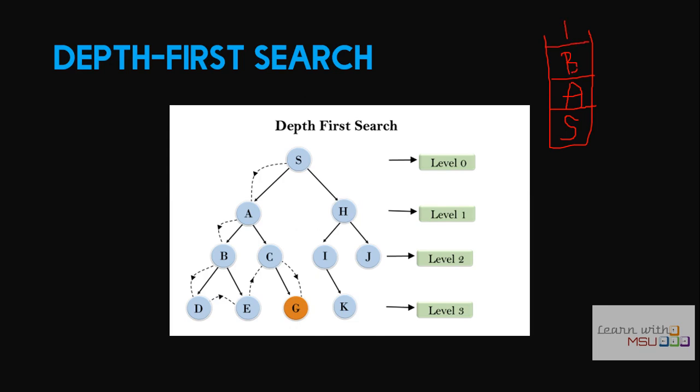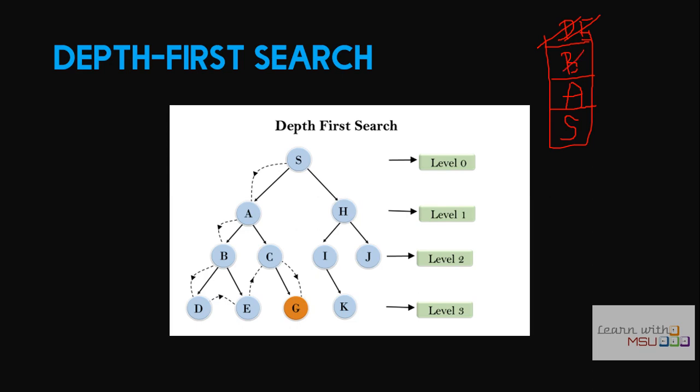One of B's neighbors is D, and now the top of the stack is D. There is no neighbor available for D, so D will be popped out. B's other neighbor is E, so E will be stored here. Then we search for a neighbor of E, there is no neighbor available, so we delete E, and then B also.